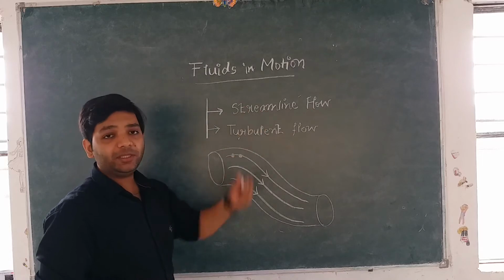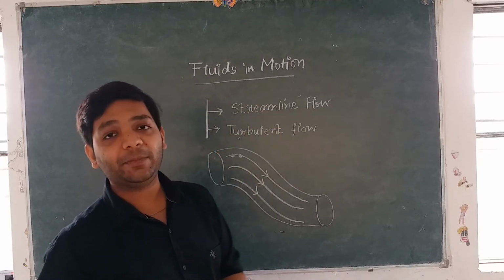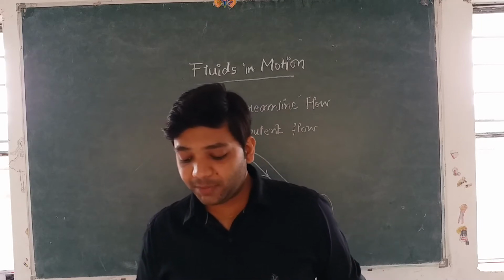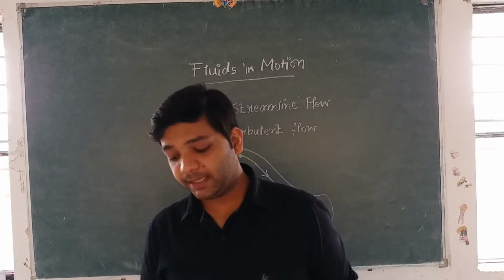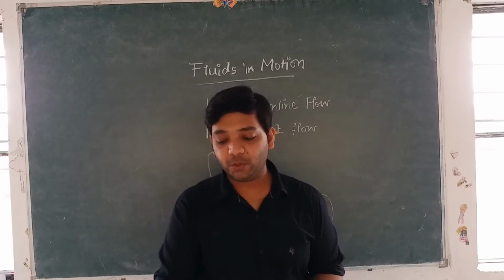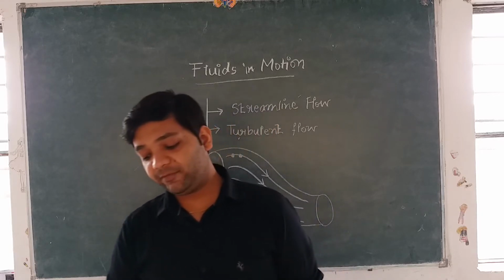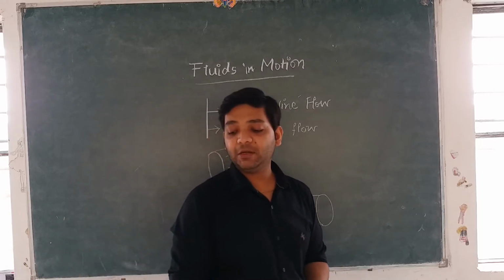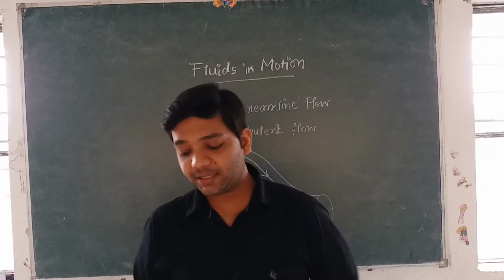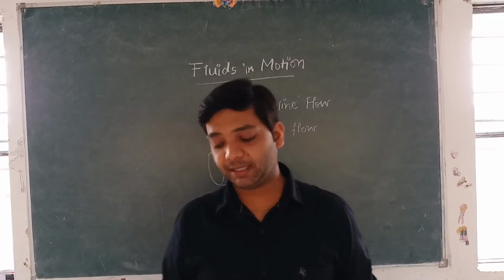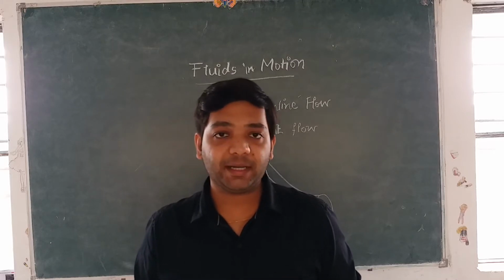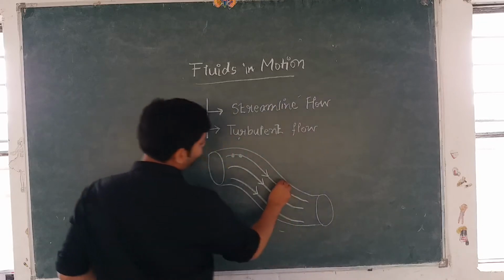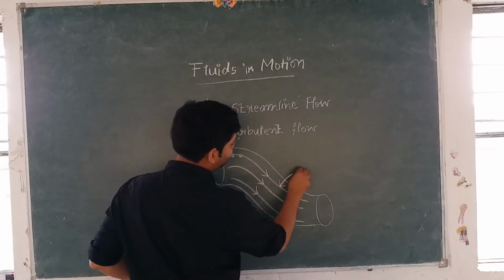So please write down the heading streamline flow and let me dictate you the definition, right? Streamline flow is that flow in which every particle of the liquid follows the path of its preceding particle, and this path or this line is called a streamline.